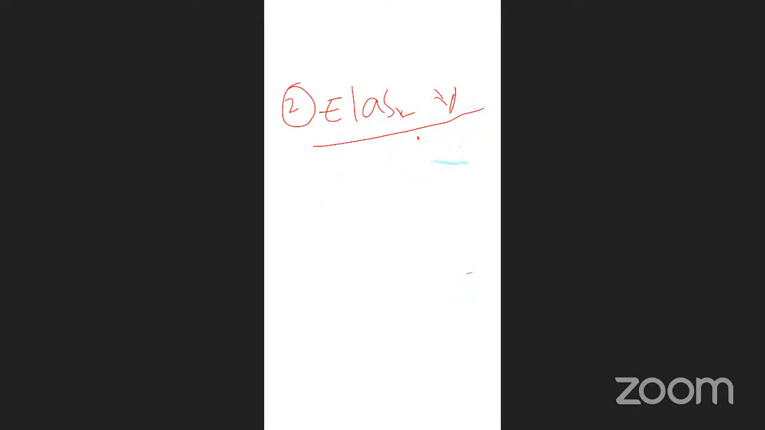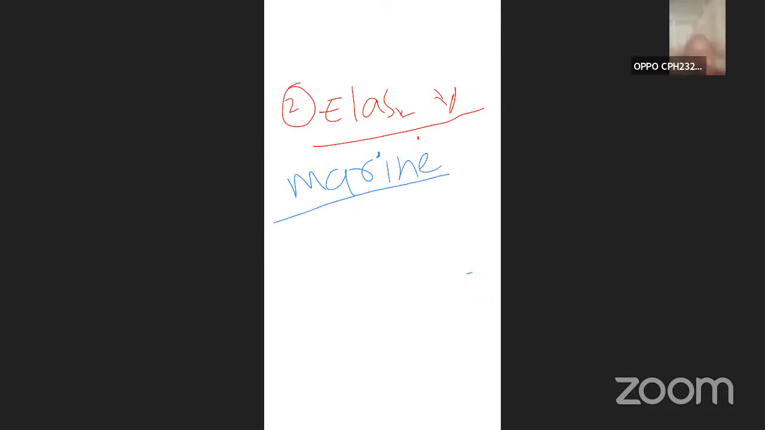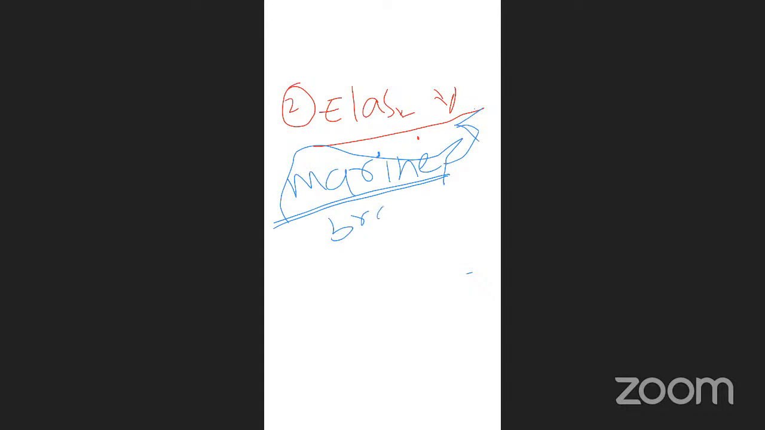What are the general characters? I will write here a few points. See here, the elasmobranchii fishes are exclusively marine fishes. Almost all the marine fishes come under the elasmobranchii. Some fishes are brackish also. What is the meaning of brackish?